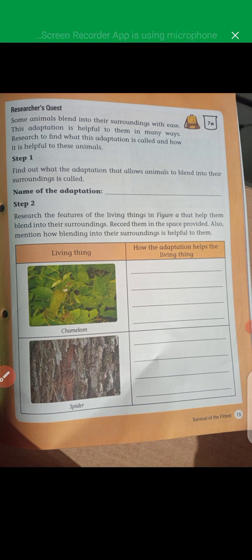The adaptation depends on the features they use and the conditions in which they make their homes. Write the name of the adaptation. They have given different types of pictures, so you can find the picture and write where it is, what the adaptation is, and how the adaptation helps them in living.